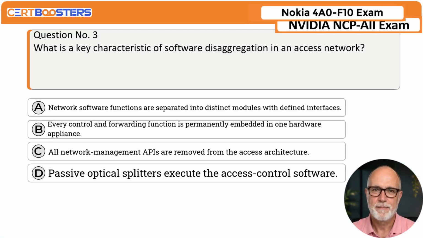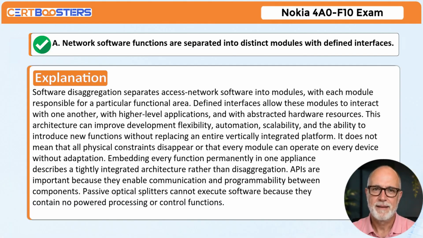Question number 3. What is a key characteristic of software disaggregation in an access network? A. Network software functions are separated into distinct modules with defined interfaces. B. Every control and forwarding function is permanently embedded in one hardware appliance. C. All network management APIs are removed from the access architecture. D. Passive optical splitters execute the access control software. Correct answer: A. Network software functions are separated into distinct modules with defined interfaces.